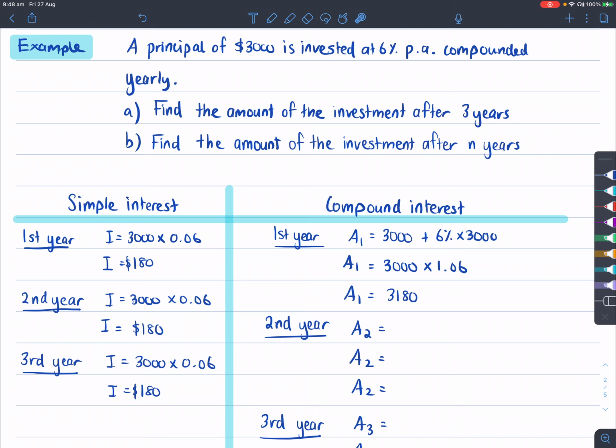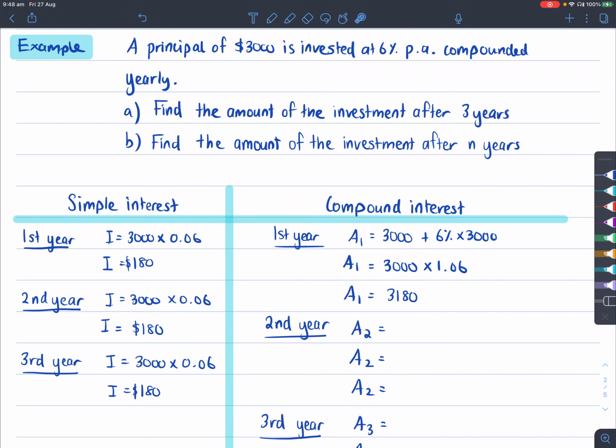We know that our principal is 3,000 and it's invested at 6%. So if we multiply by 0.06, we get $180. In the second year, this principal stays the same. It does not change. So if we do 3,000 times 0.06 again, we get $180. And if we do that again, we still get $180. So every single year, they are just increasing that original amount by $180. That's how much extra money you are getting.